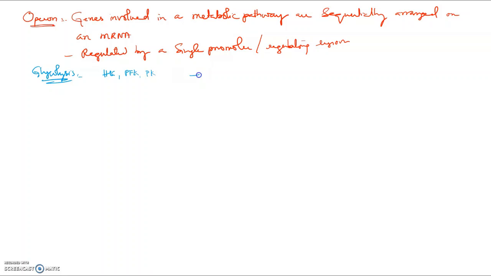Now, all these enzymes will be arranged sequentially: hexokinase, phosphohexose isomerase, phosphofructokinase, aldolase, and so on. All these enzymes, like pyruvate kinase, belong to one metabolic pathway only, the same pathway.